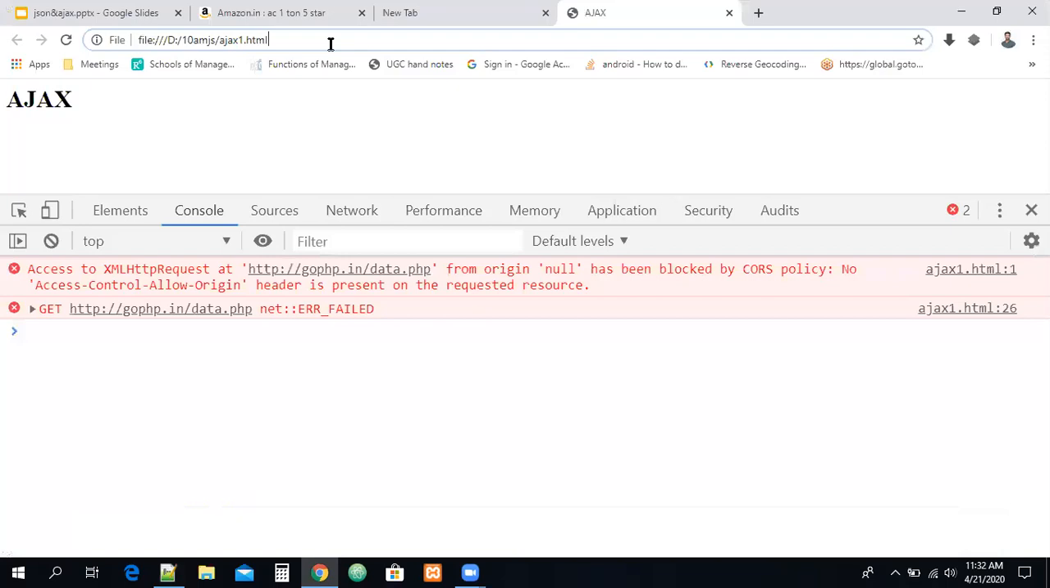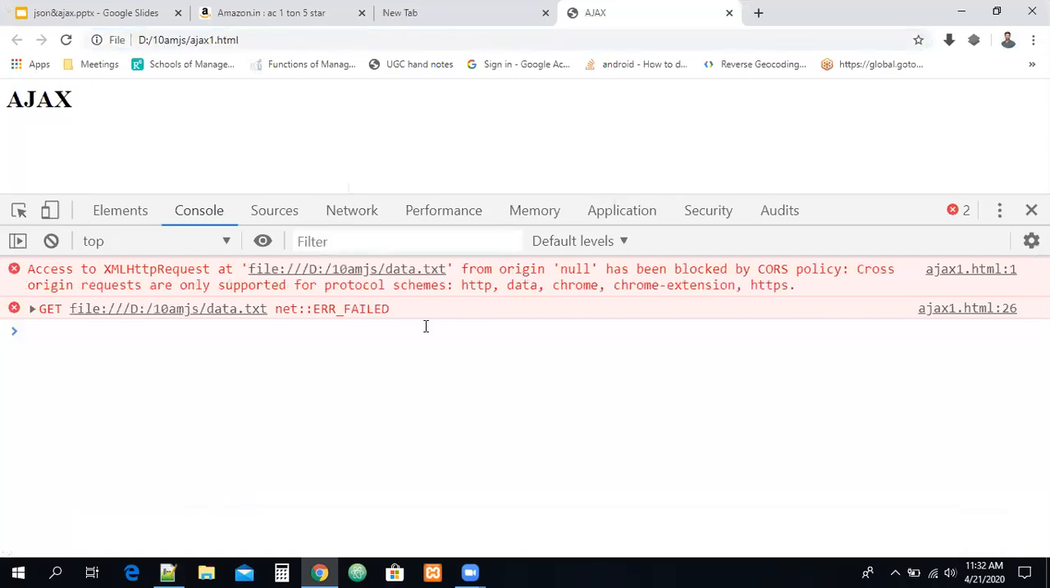Now you can refresh the page. So now what is the problem? Again, you have the same error, guys. ajax1.html data.txt was not available. Has been blocked by CORS, cross origin request. So cross origin requests are only supported for the protocol schemes. Can you see HTTP and so on? Okay, guys. So what is the protocol I'm using here?